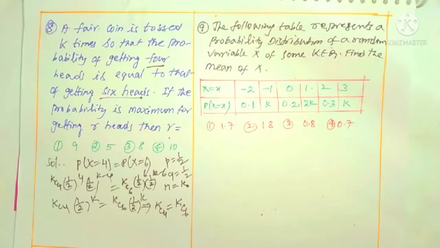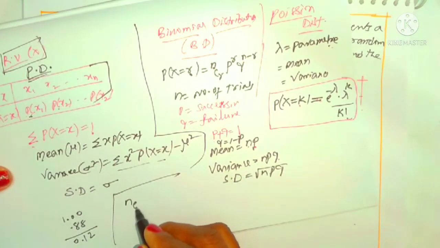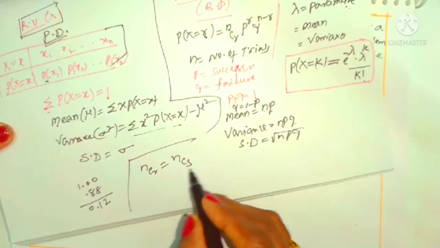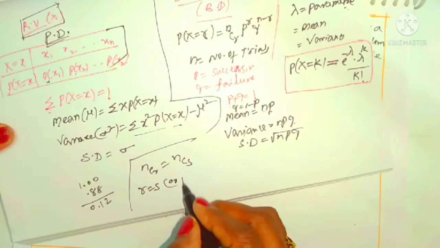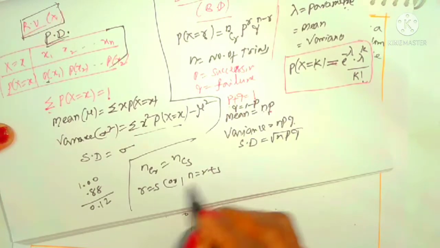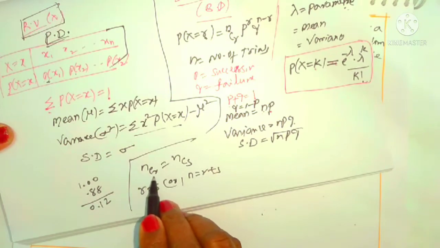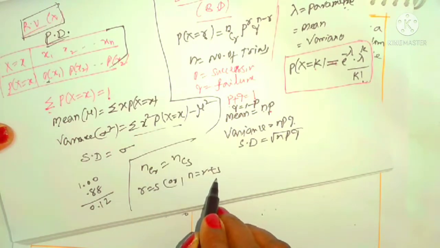In permutations and combinations, there is one formula: if nCr is equal to nCs, then either r is equal to s or n is equal to r plus s.